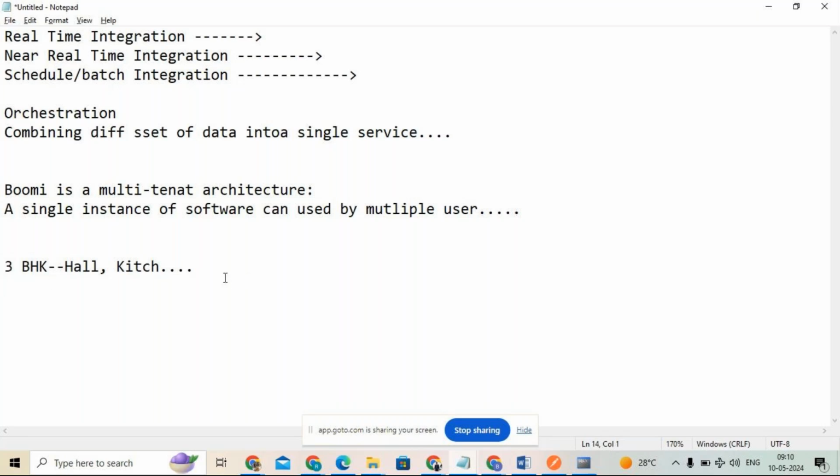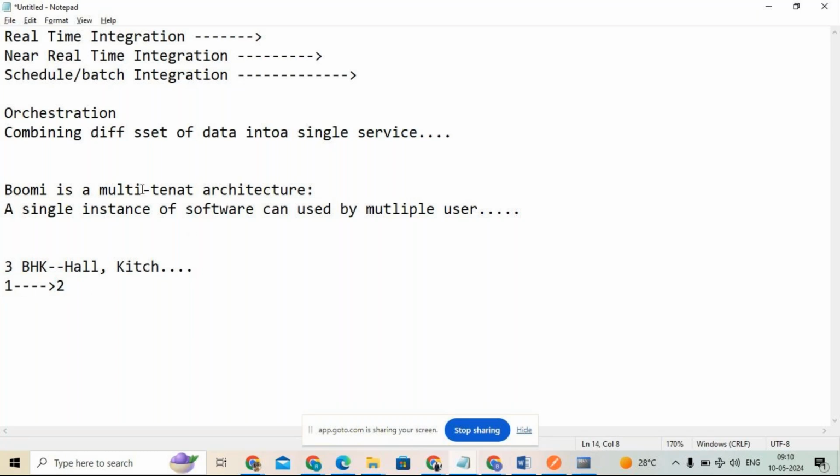Until and unless one person gives permission to the other person, the other person cannot enter. For example, one friend is staying in his individual bedroom. The other two persons will not enter until and unless this person gives permission to enter his room. These two persons will not enter that particular bedroom, right?